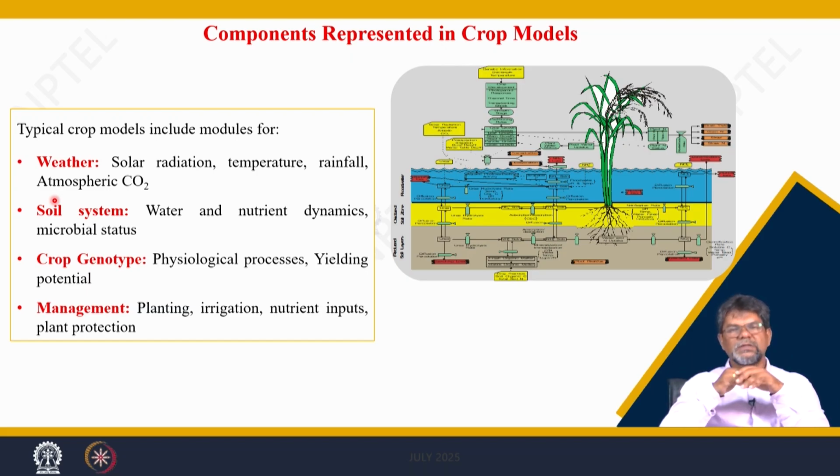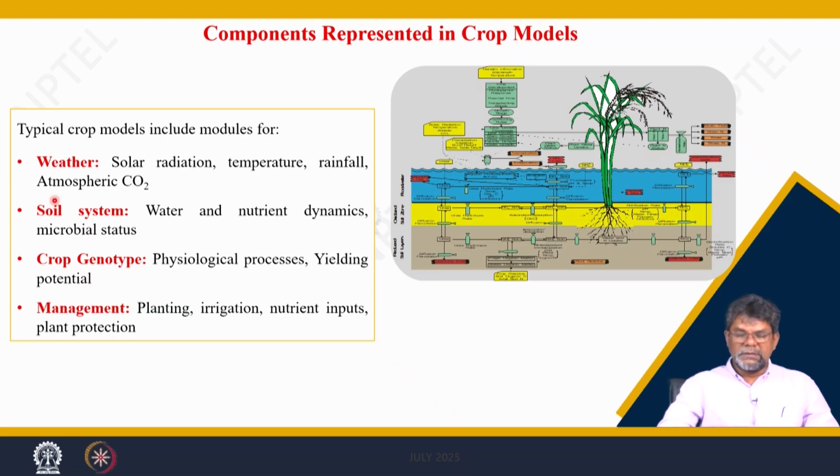So, when we aim to maximize production, we always target reaching the attainable yield. We have discussed the farmer's yield or actual field yield, the attainable yield and the potential yield. Our target is how we can reach the attainable yield and minimize the yield gap, that is the difference between the attainable yield and the actual yield.